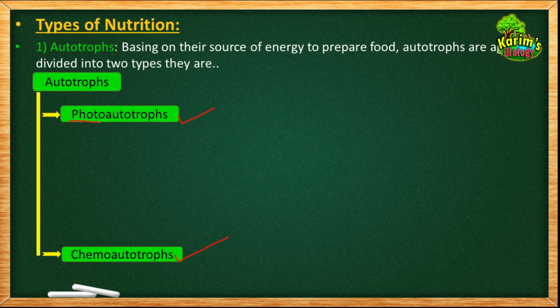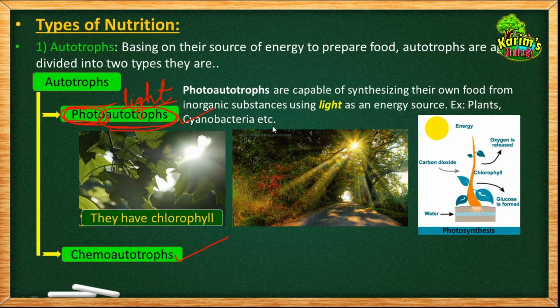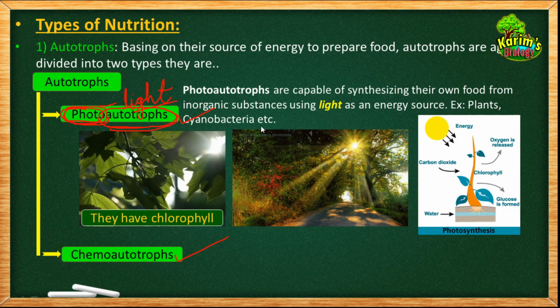The name itself is suggesting photo. The meaning of photo is light. I think that by this time you got this definition. Photoautotrophs. We know the meaning of autotrophs, that they are able to prepare their own food, and they are able to prepare their own food by using the energy present in the photo, that means sunlight. Understood? So photoautotrophs are capable of synthesizing their own food from inorganic substances using light as an energy source. And what are the examples? The examples are plants and cyanobacteria.